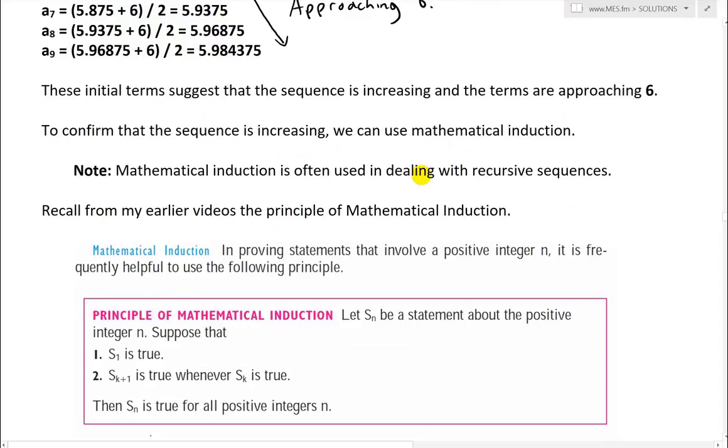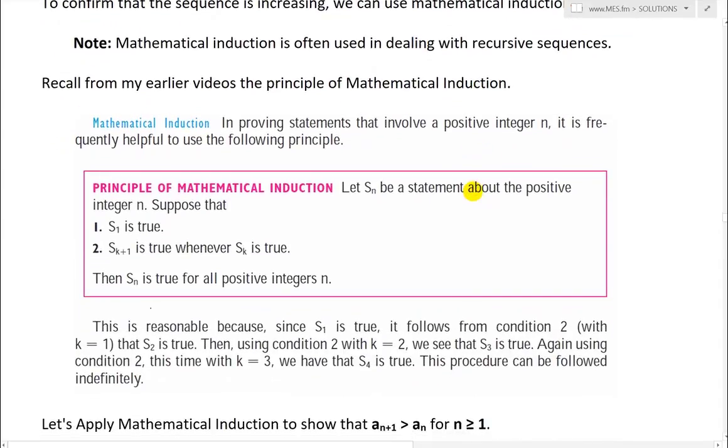First, recall from earlier videos the principle of mathematical induction, just to get a quick recap. In proving statements that involve a positive integer n, it is frequently helpful to use the following principle. Principle of mathematical induction: let Sn be a statement about the positive integer n. Suppose that S1 is true, and S(k+1) is true whenever Sk is true. Then Sn is true for all positive integers n.